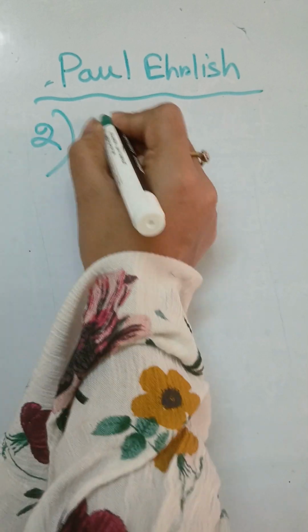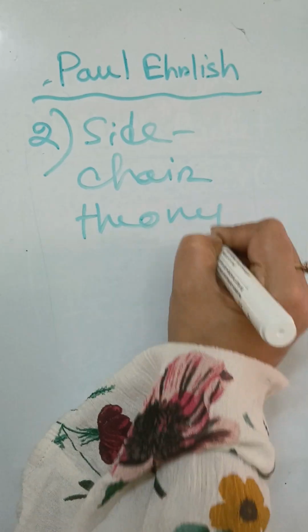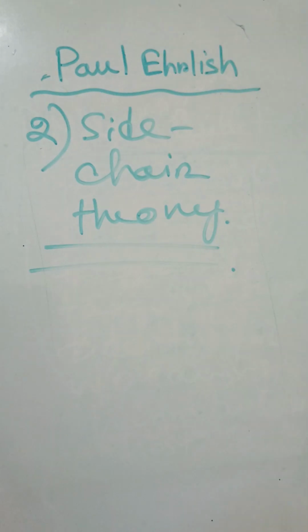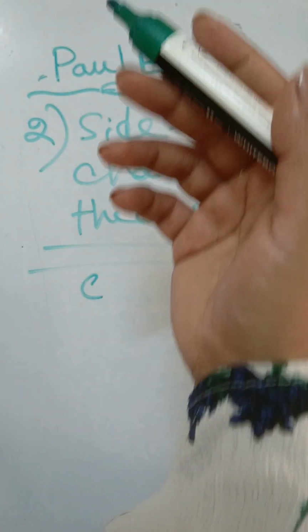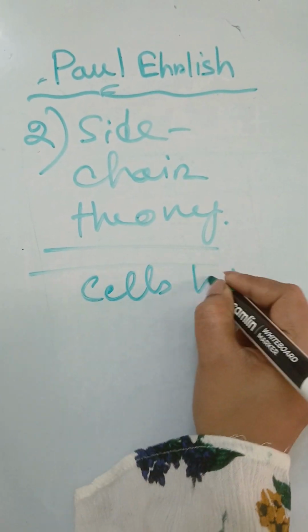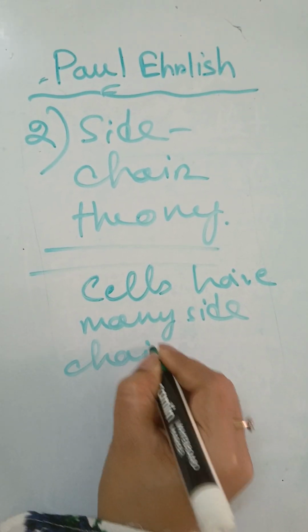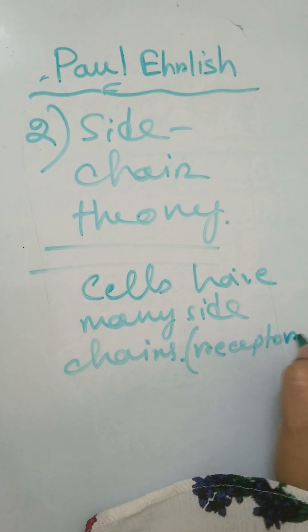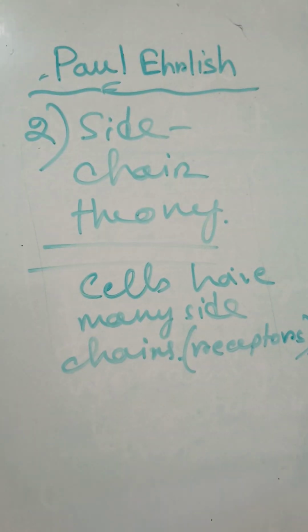Now the second thing is basically side chain theory in immunology. Side chain theory of immunology. The human body has various cells. His concept was that cells have many side chains. Actually these side chains are nowadays known as receptors. So cell receptors are present on the top of the cell surface. That is the side chain according to Paul Ehrlich.